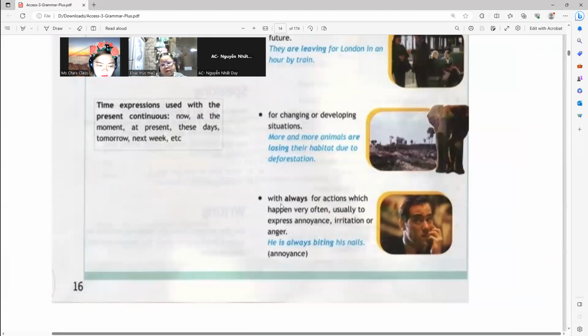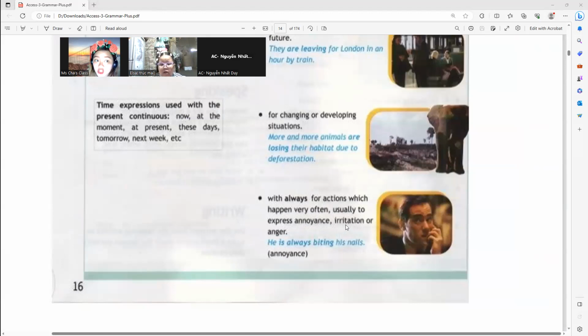Okay, how about this? With always, for actions which happen very often, usually to express someone's annoyance. Elsa, when you say annoyance, it's a little bit angry. Annoyance, annoy, I'm so annoyed.